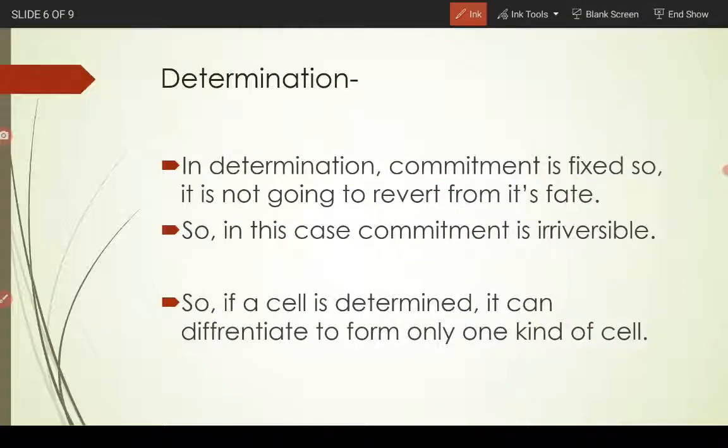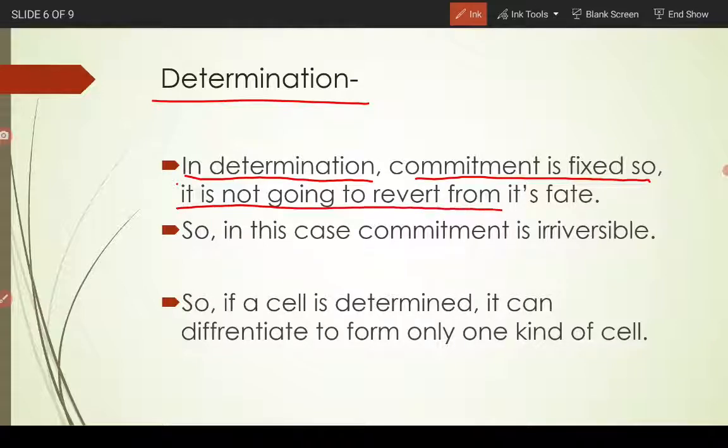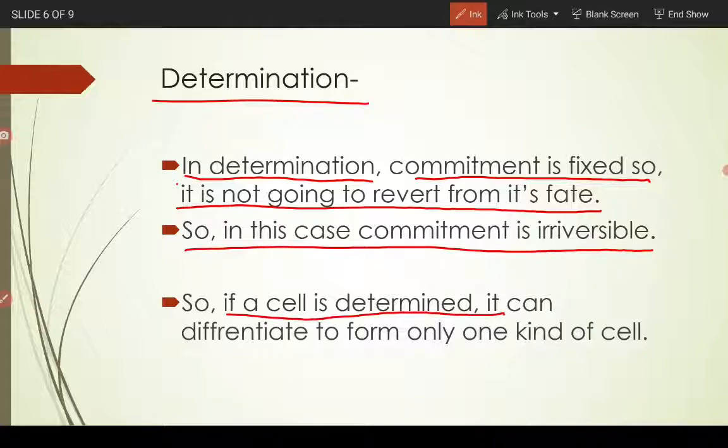Determination, of course, is the second kind of commitment, where once decided it cannot be reversed. So in determination, commitment is fixed, so it is not going to revert from its fate. In this case, commitment is irreversible. So if a cell is determined, it can differentiate to form only one kind of cell.